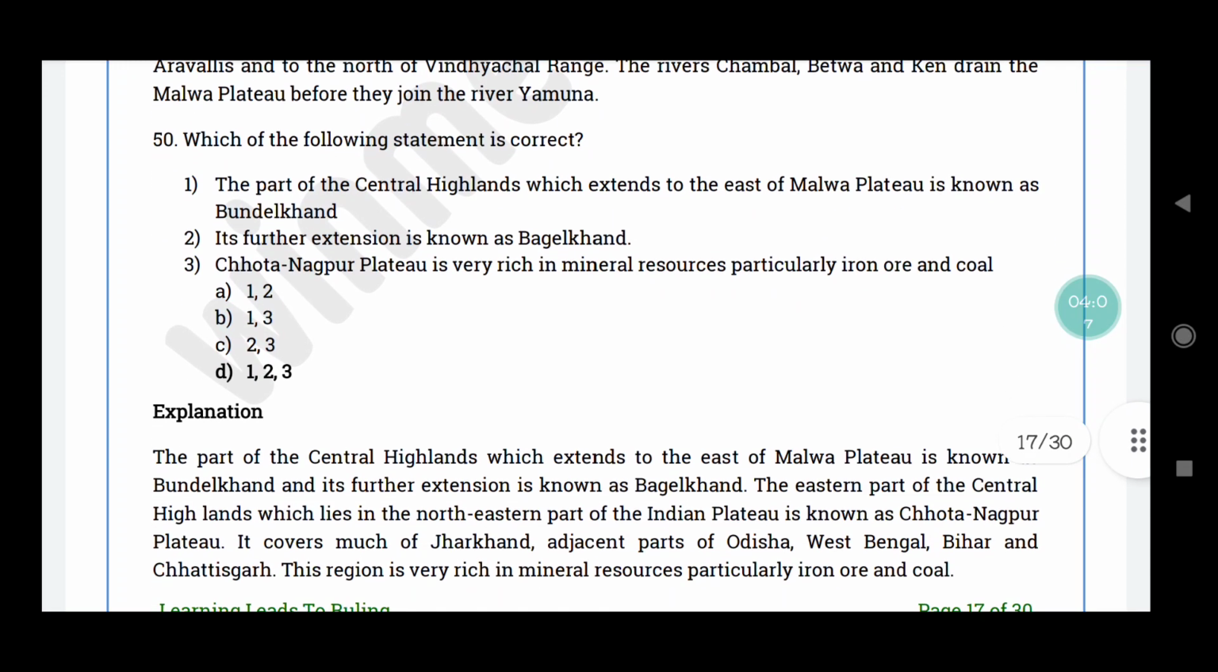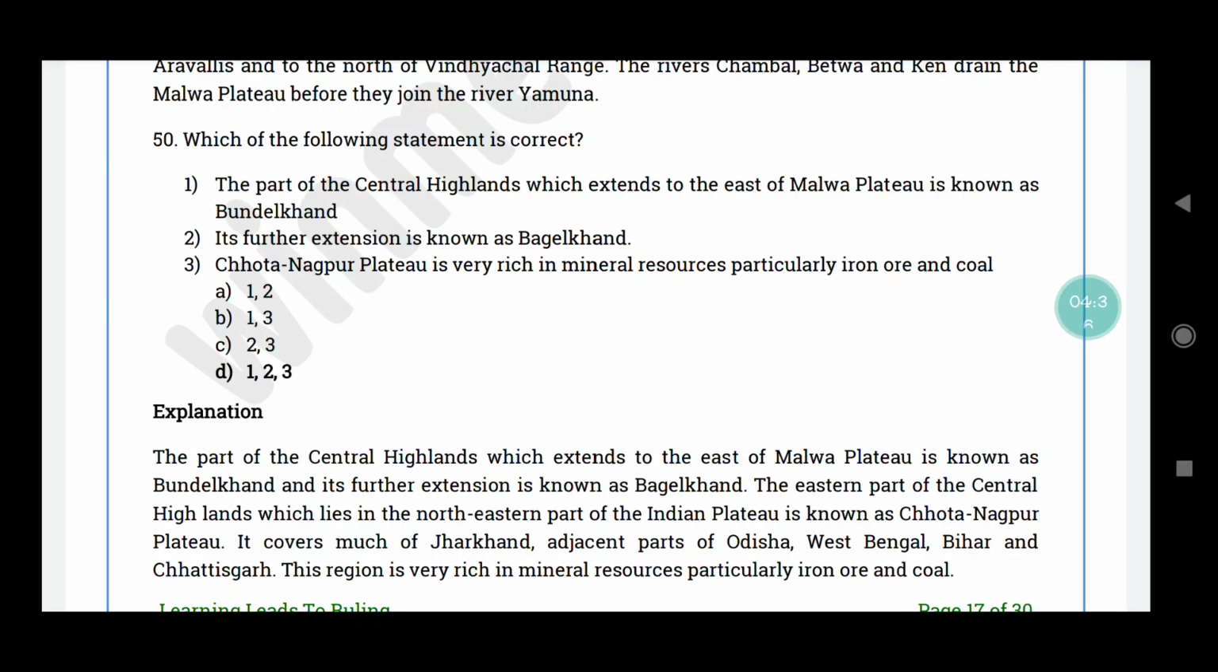Question number 50. Which of the following statement is correct? The part of the Central Highland which extends to the east of Malwa Plateau is known as Bundelkhand. Its further extension is known as Bagilkhand. Chota Nagpur Plateau is very rich in mineral resources, particularly iron ore and coal. The correct answer is option D. All the above statements are correct.